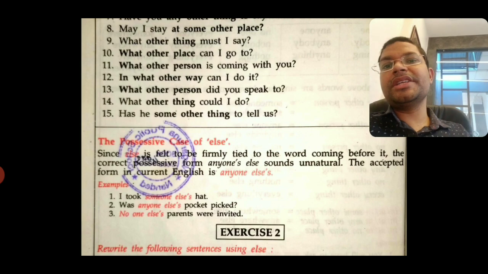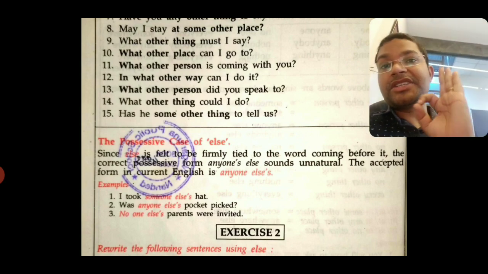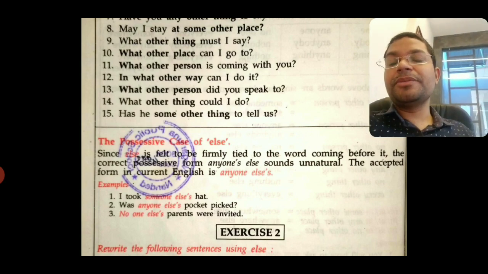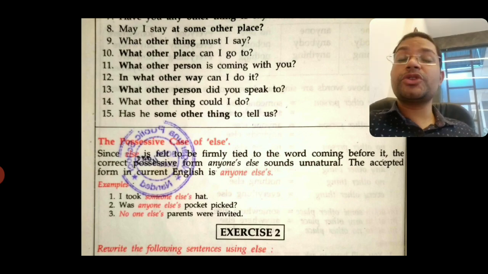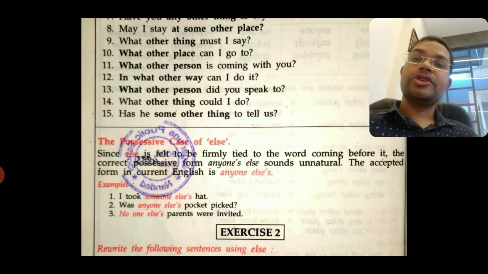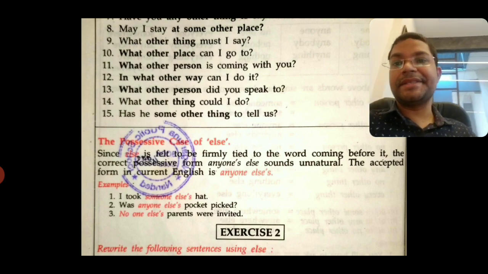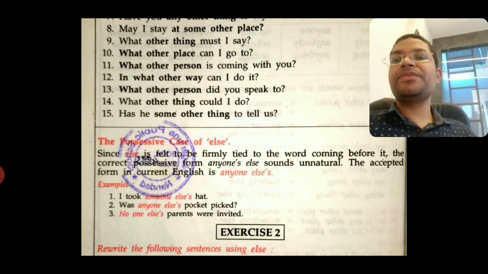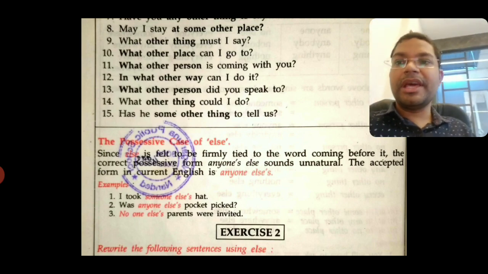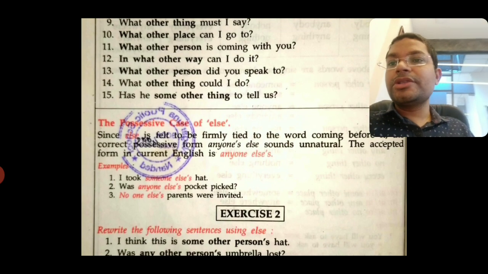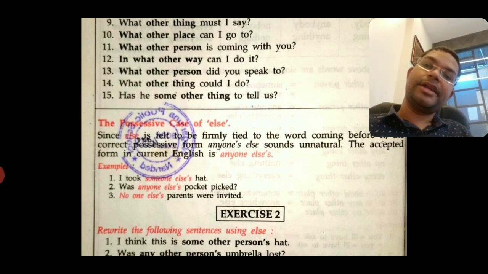It looks very unnatural. So the accepted way to make the possessive case is to put apostrophe s with the word else. So else's, it is pronounced else's. Okay. So the accepted form in current English is anyone else's. For example, I took someone else's hat.